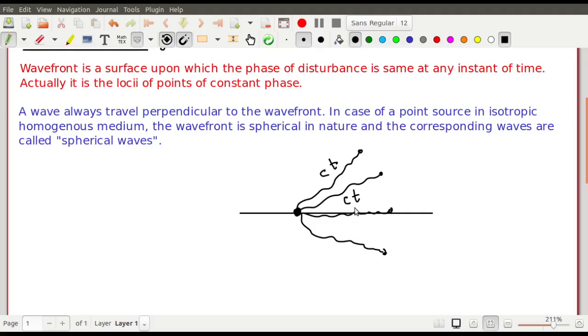So t time পরে তারা কতটা distance travel করবে? They will travel a distance of ct, okay. And if I join all these points, এই যে points গুলোকে যদি আমি join করি, if I join all these points, so then what will happen? If I join all these points like this, so this will result in a sphere. So এটা একটা sphere আসবে.